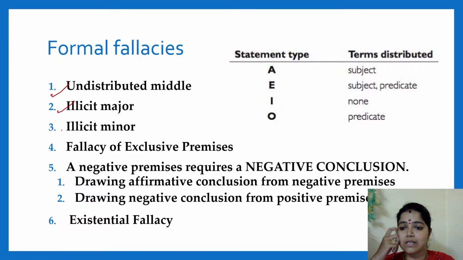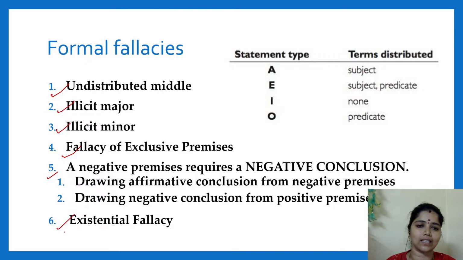Undistributed middle, illicit major, illicit minor, fallacy of exclusive premises. Negative premises require a negative conclusion. Similarly, a positive premise requires a positive conclusion, and existential fallacy. These are the types of fallacy. Don't panic with the names.